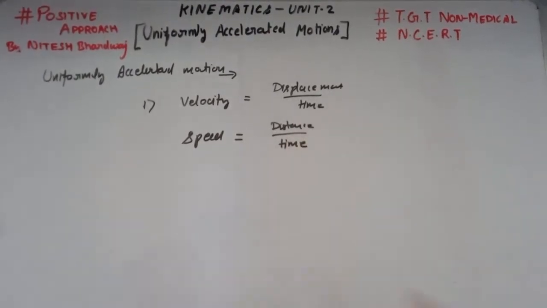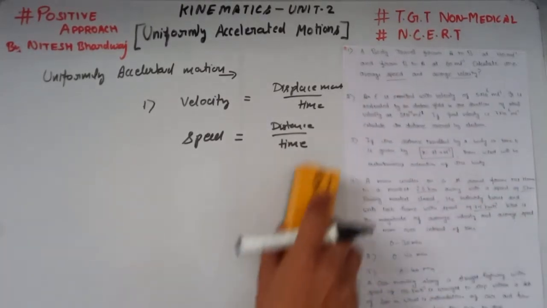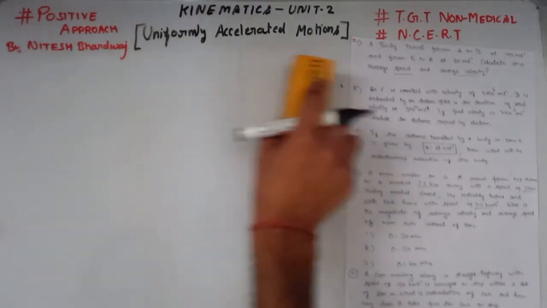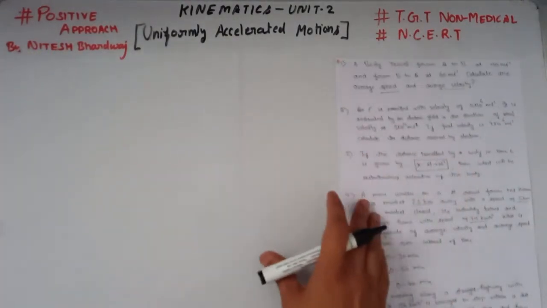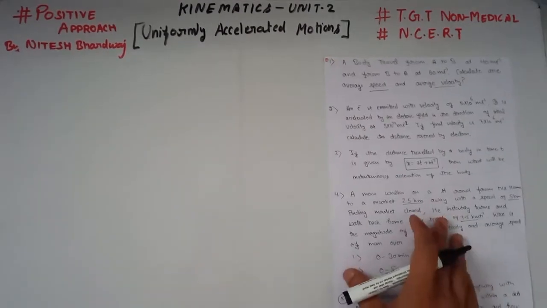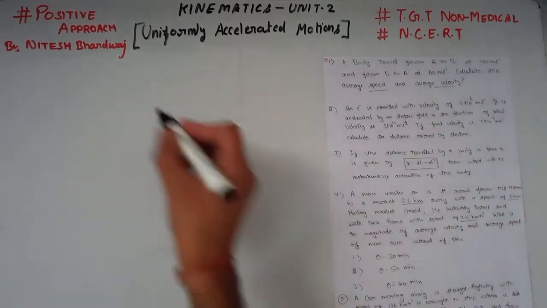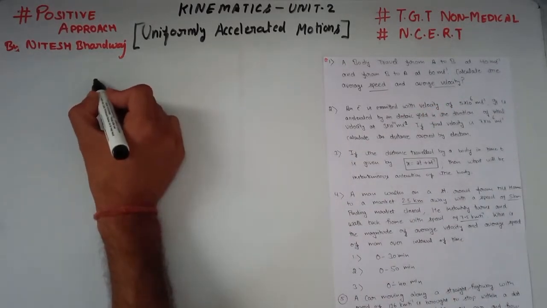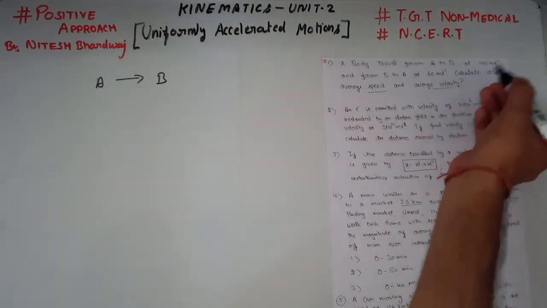So keeping this in mind, let's do an example. These examples are very important from the examination point of view. Our first example: a body travels from A to B with velocity 40 meter per second.